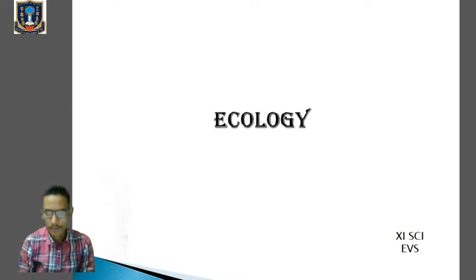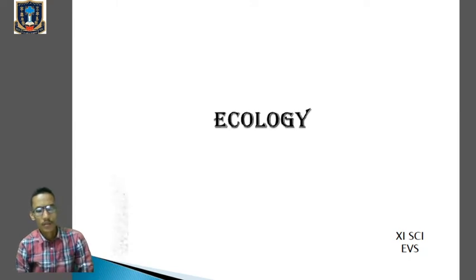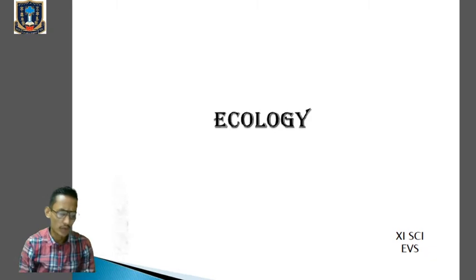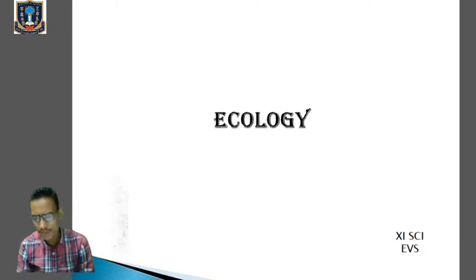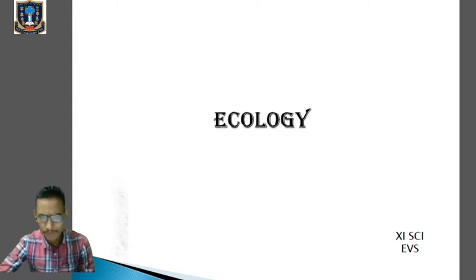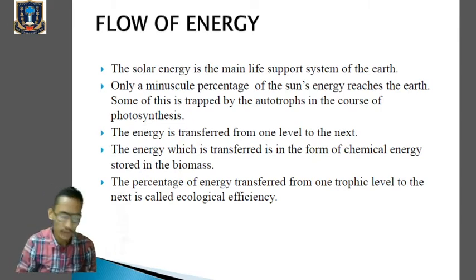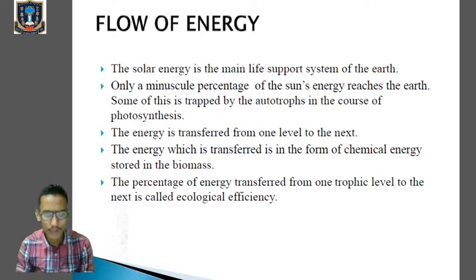We are dealing with the chapter ecology, the second chapter. In the last class, we learned about interdependence of species. We talked about mutualism, right? We talked about competitions, predations. Now today, we will begin with the topic energy flow, or we can say flow of energy. Clear? So today's topic is flow of energy.